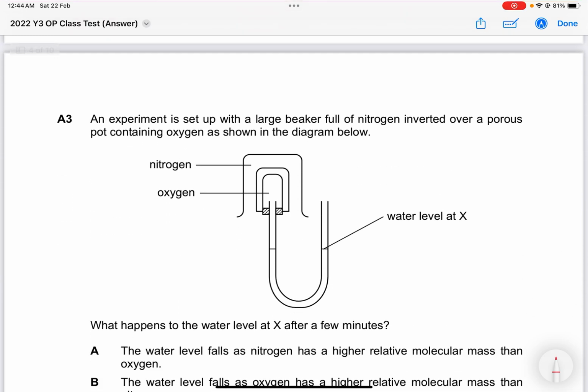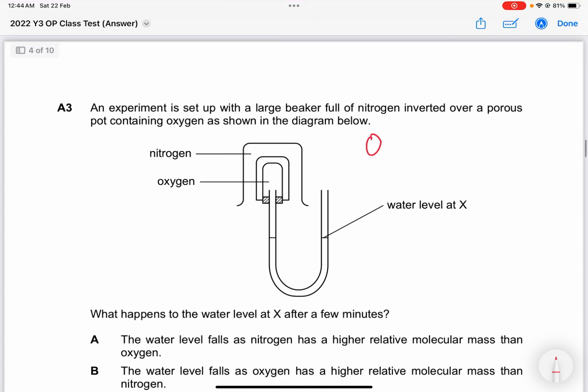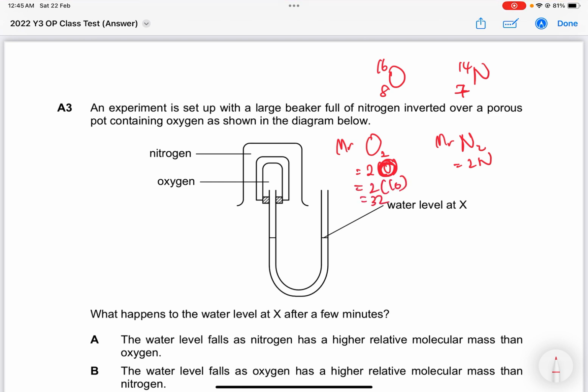So an experiment is set up with a large beaker full of nitrogen inverted over a porous pot containing oxygen. So oxygen inside, nitrogen outside. What will happen to the water level after a few minutes? So we know oxygen is O2, nitrogen is N2. In this kind of porous pot question, you know it's all about the MR lah. So MR of O2 is 2 times O, and nitrogen MR is 2N. O is 16, nitrogen is 14. So 2 times 16 will be 32, and nitrogen 2 times 14 will be 28. So we know that nitrogen will have the faster rate of diffusion.